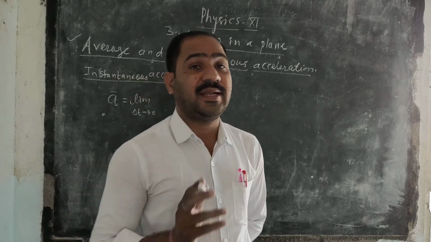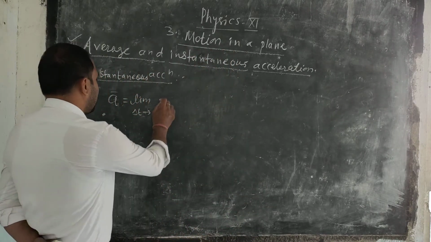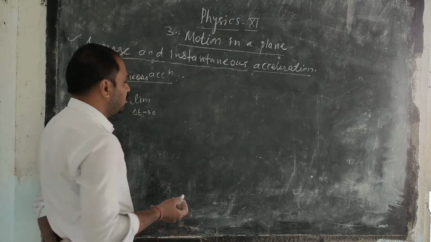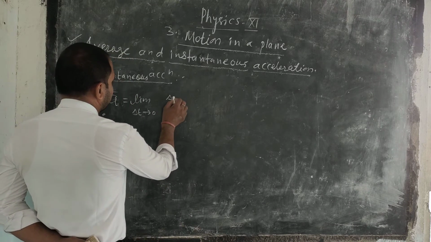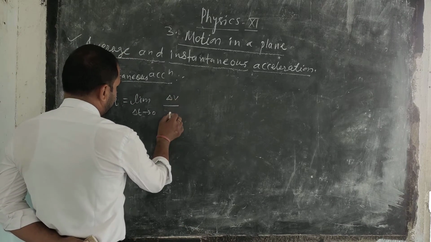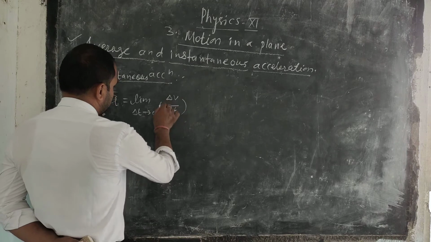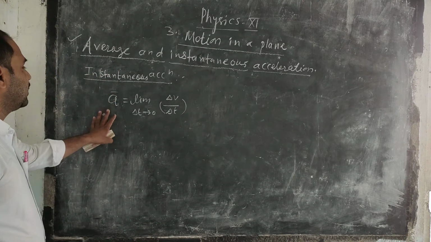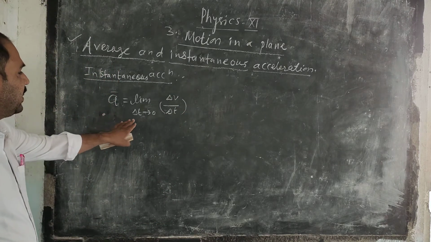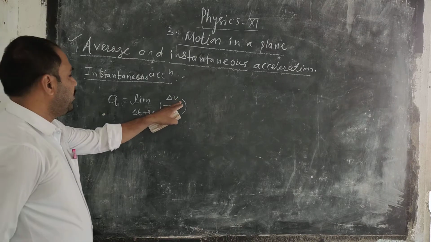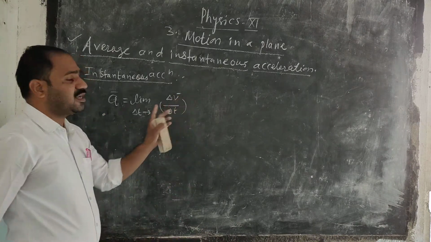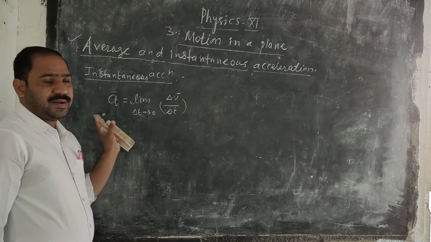This is the meaning of delta t tends to 0. Here, the change in velocity is delta v upon delta t. This is the basic definition of the instantaneous acceleration: a is equal to limit delta t tends to 0 of delta v upon delta t. Here v is a vector quantity, and a is again a vector quantity.